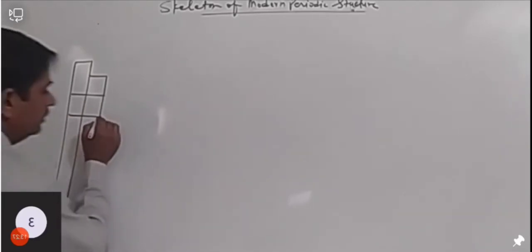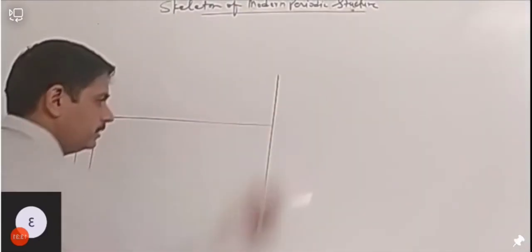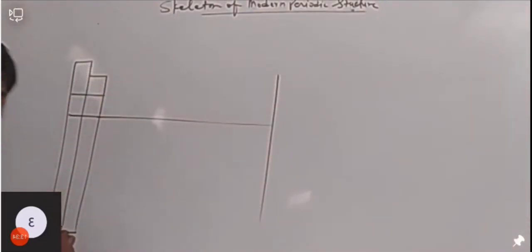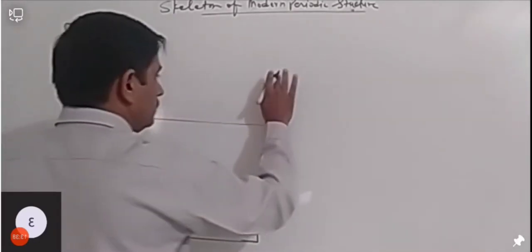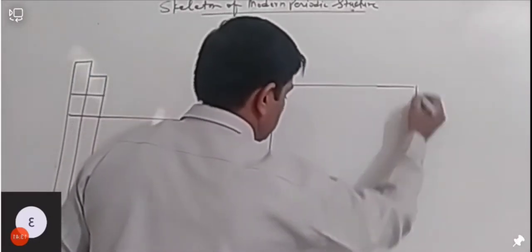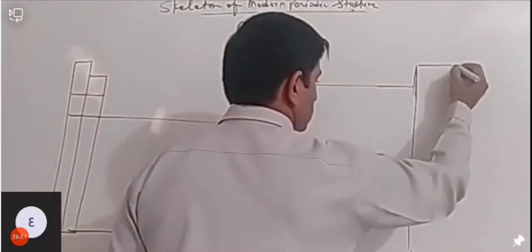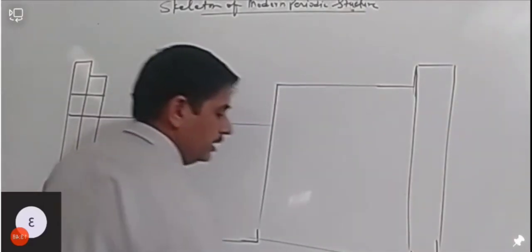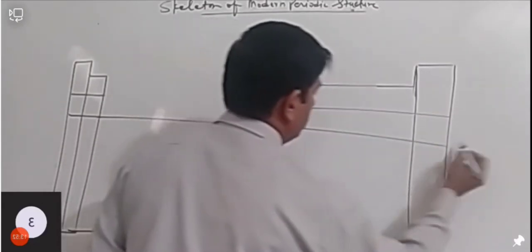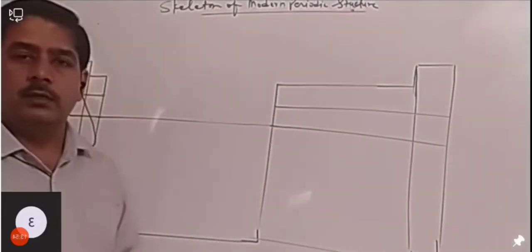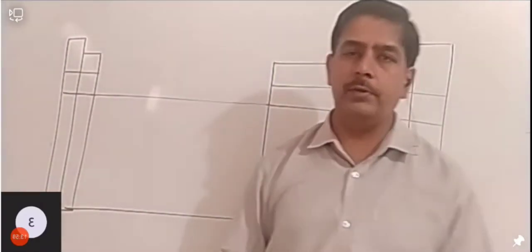From here we will start the d transition elements, and after the transition elements we have, just a minute, the 18th group here. Okay, so I have drawn a simple skeleton of the modern periodic table, and we will study how elements are arranged in it.